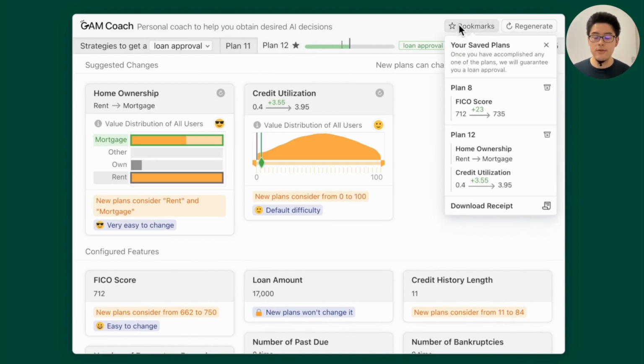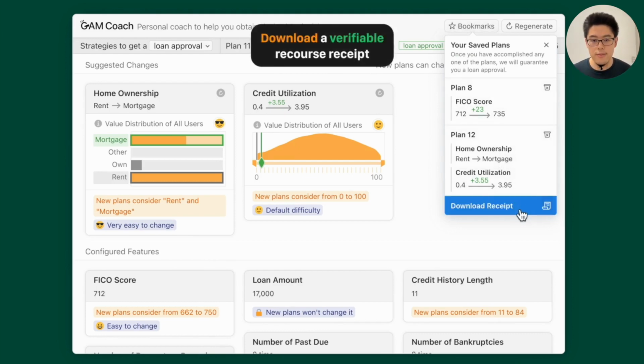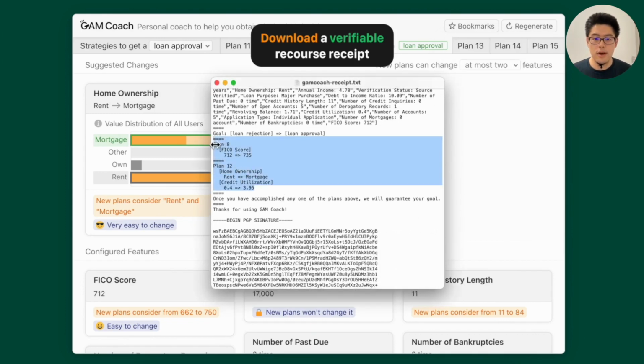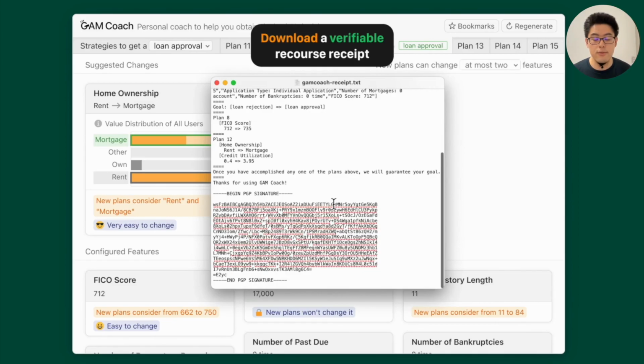And here's something for researchers interested in recourse research. They have the idea of receipts for counterfactual explanations for recourse, so the bank can guarantee a loan approval if applicants achieve those recourse plans. So we also implement receipts using a verifiable algorithm. We use PGP signatures to make our receipts verifiable. To learn more details, please refer to our paper.